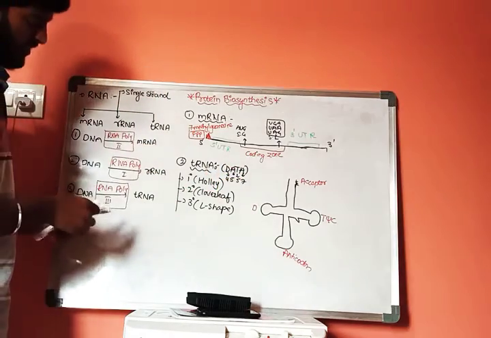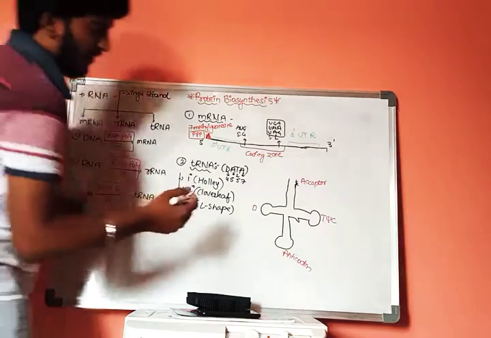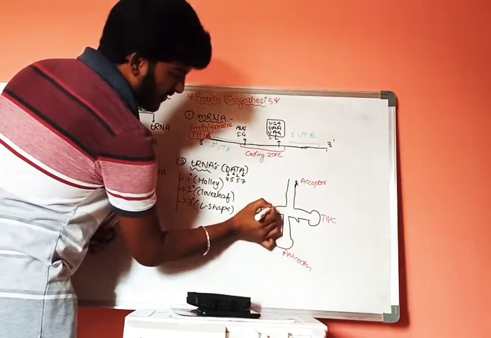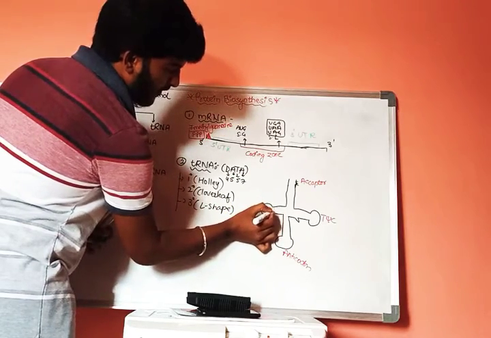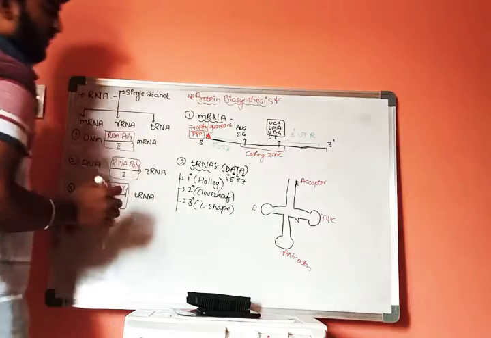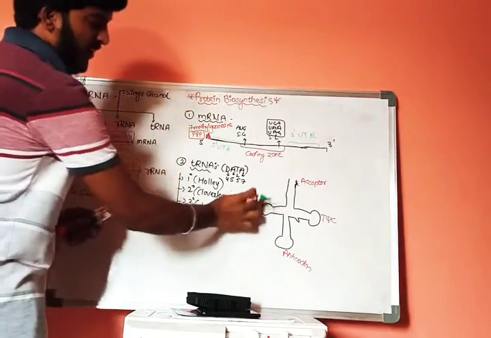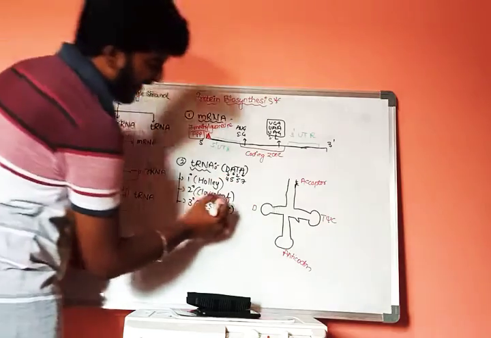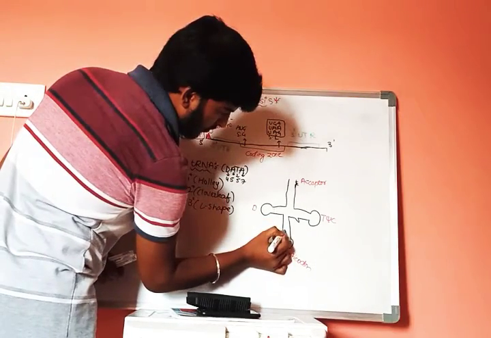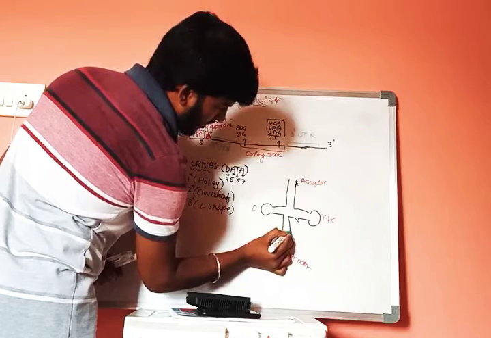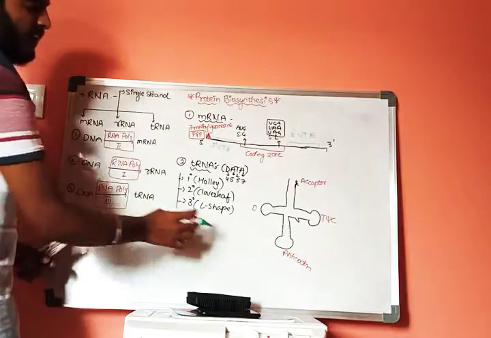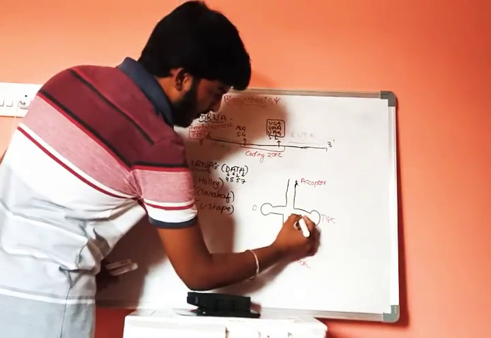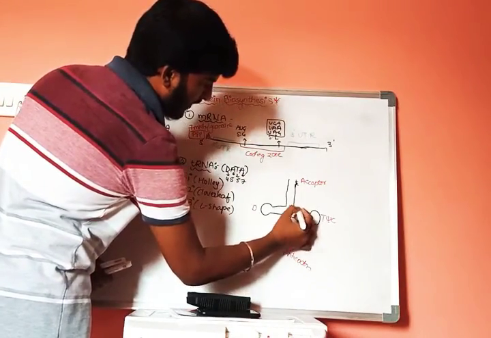Now, as we discuss this, this is a D, and it consists of 4 nitrogen bases, 1, 2, 3, 4. This is a D loop, and it consists of 4 nitrogen bases, and the anticodon loop consists of 5 nitrogen bases, 1, 2, 3, 4, 5. And T also consists of 5 nitrogen bases.